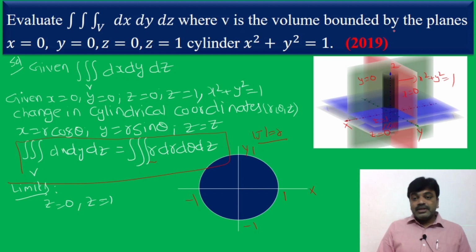Now what does it say? Bounded planes. Clearly given x is equal to 0. Where is x equal to 0? At the y axis. So this is x is equal to 0. And y is equal to 0, where is y equal to 0? At the x axis. So our bounded region is only the first quadrant.